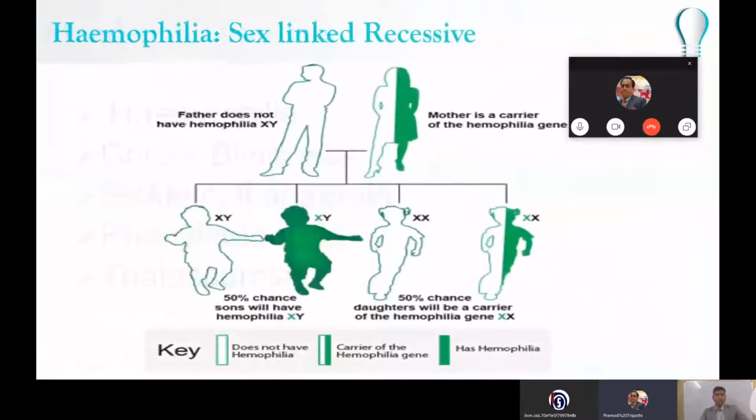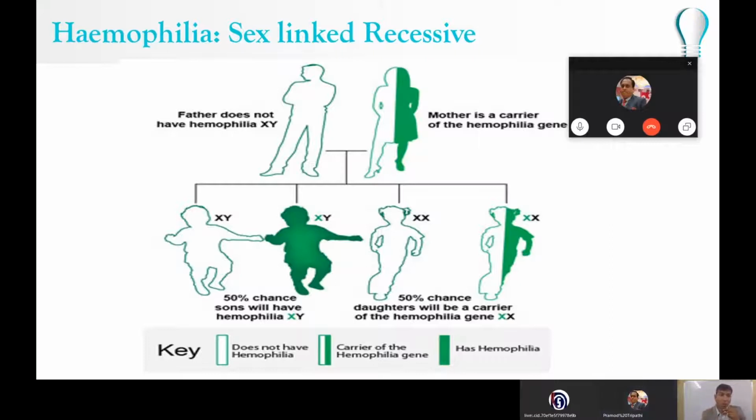Just now, I was saying that a trait may be sex-linked. So here in case of hemophilia, this disease is sex-linked recessive. Now, an affected carrier female can transfer the disease to her male progeny.